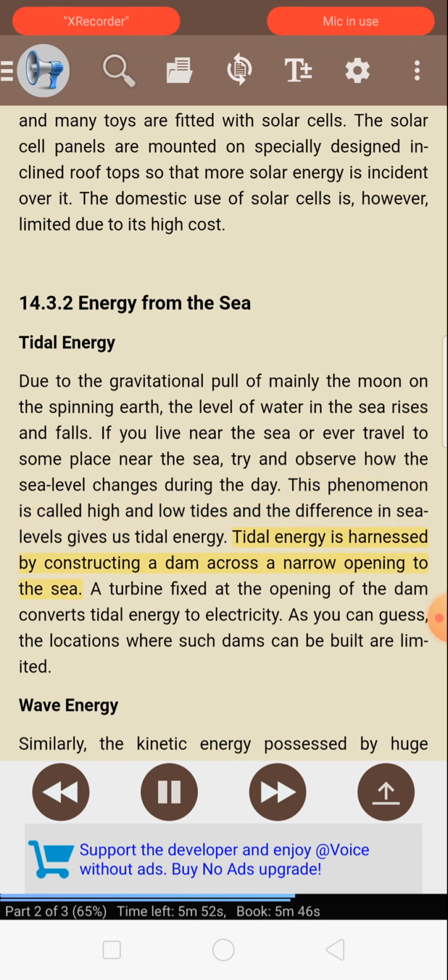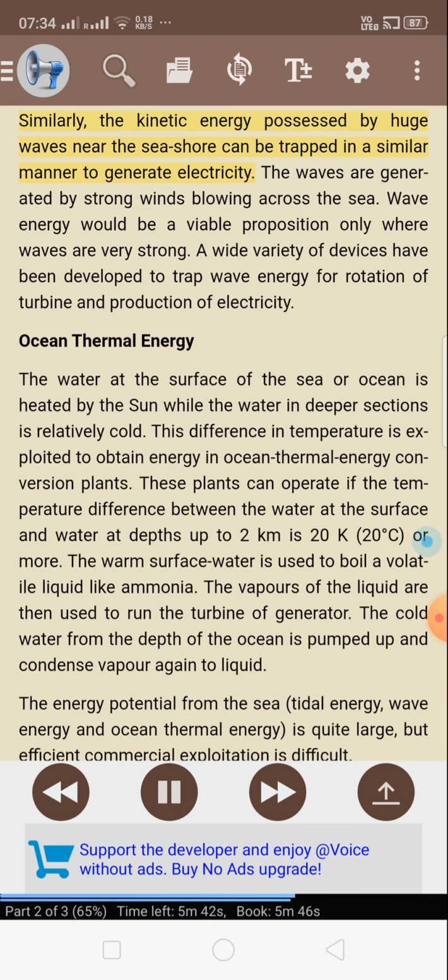Tidal energy is harnessed by constructing a dam across a narrow opening to the sea. A turbine fixed at the opening of the dam converts tidal energy to electricity. As you can guess, the locations where such dams can be built are limited. Wave energy. Similarly, the kinetic energy possessed by huge waves near the seashore can be trapped in a similar manner to generate electricity. The waves are generated by strong winds blowing across the sea. Wave energy would be a viable proposition only where waves are very strong. A wide variety of devices have been developed to trap wave energy for rotation of turbine and production of electricity.